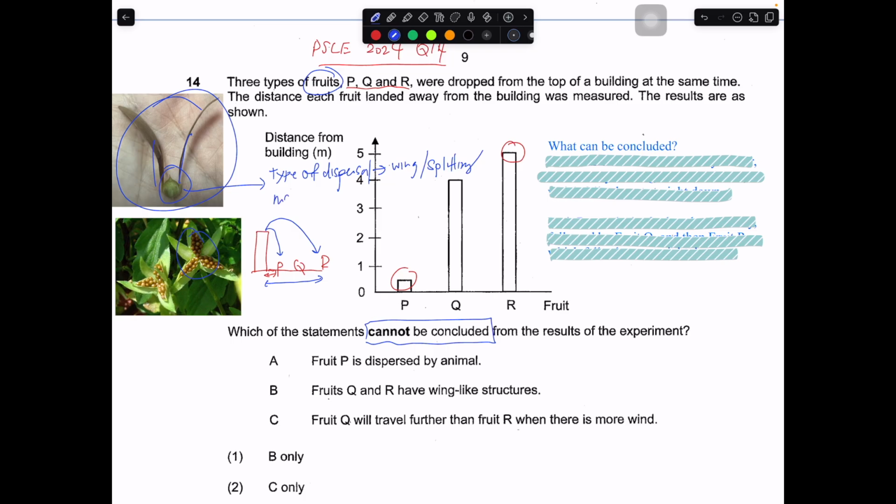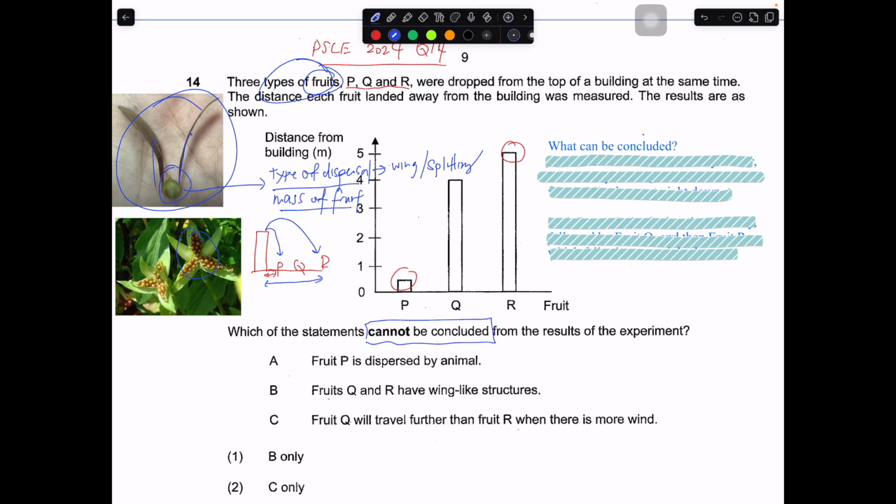It could also be the mass of the fruit. They did not mention. They just tell you three types of fruit. They never tell you what specific characteristics each fruit has. This was not being mentioned. So you have to know that it can be this, or it can even be this.